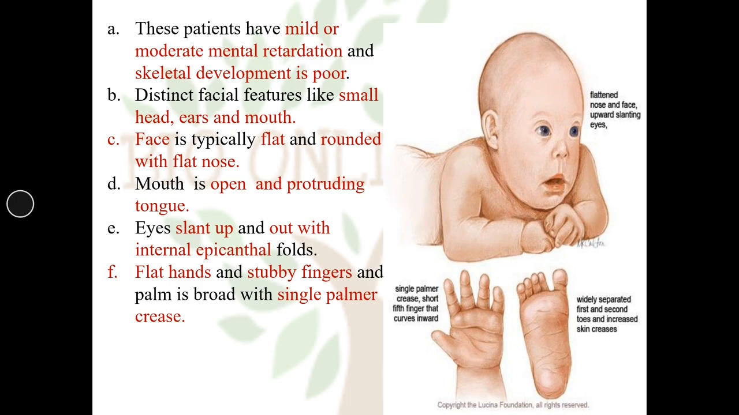In the diagram also you can see the hands are flat. They show the broad palm with single crease. And the foot shows widely separated first and second toes and increased skin creases. And you can see the facial features also, upward slanting eyes.